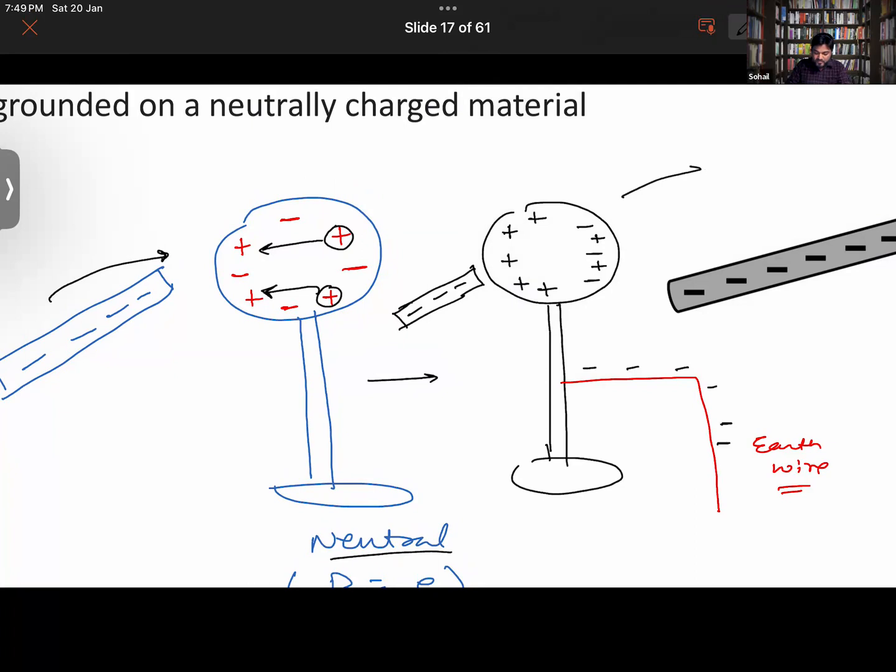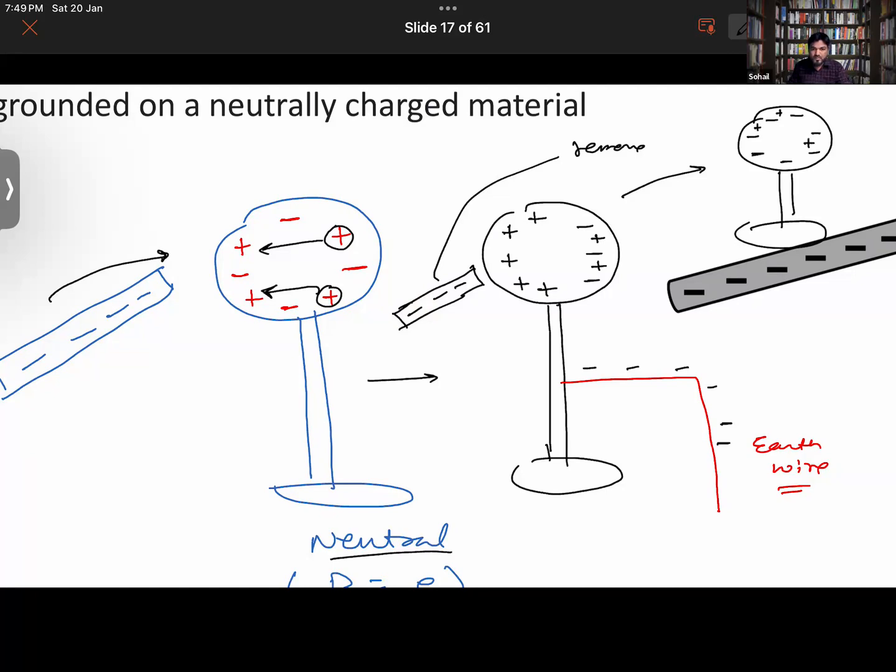Now once you have removed the earth wire, the body will be left gaining negative charges. So now what is the net charge it has? Negative. Everyone getting this or not?